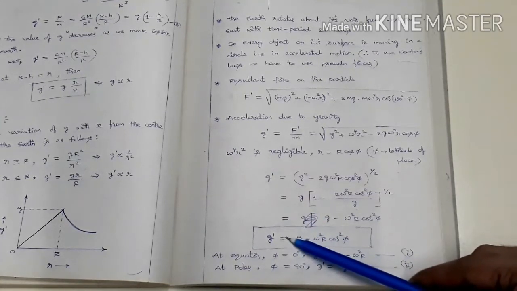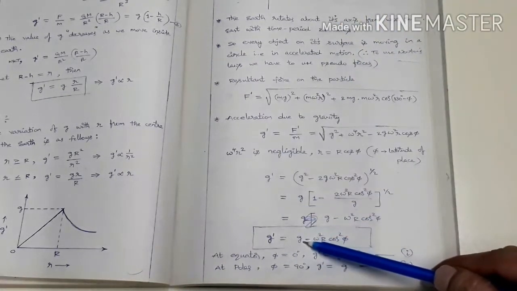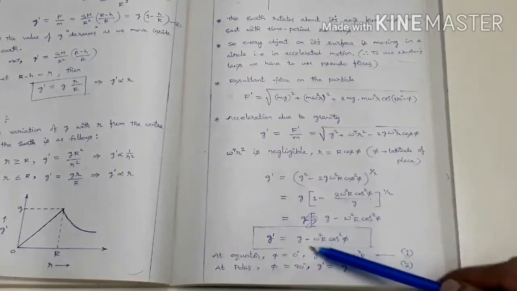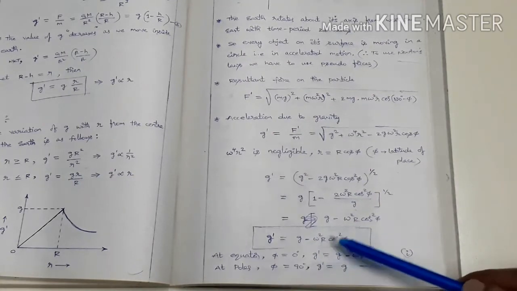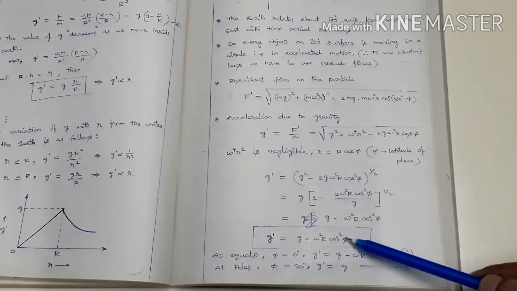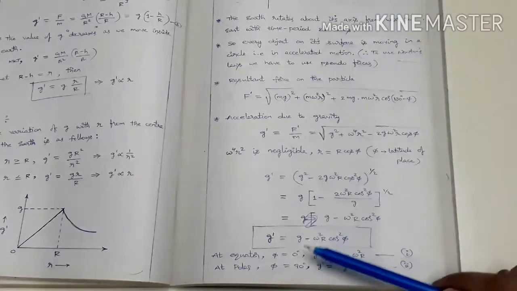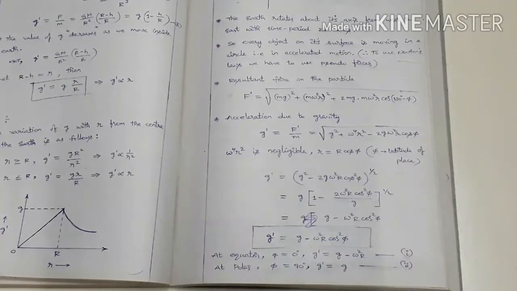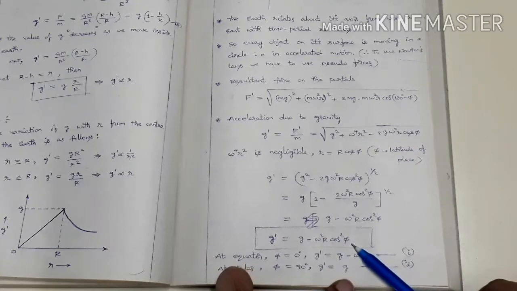This g dash is the acceleration due to gravity due to the rotational effect. And this g is the acceleration due to gravity on the surface of the earth. Omega is the angular velocity of the earth's rotation, r is the radius of the earth, and phi is this angle here, the angle of latitude. So g dash depends on the latitude. So this is the case.